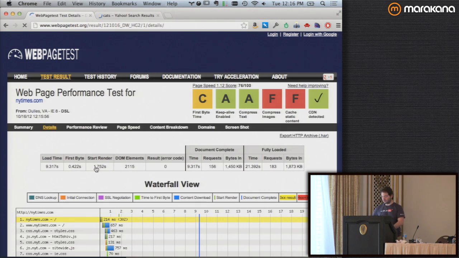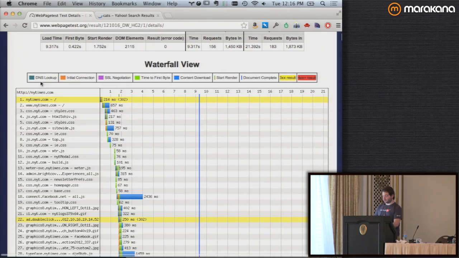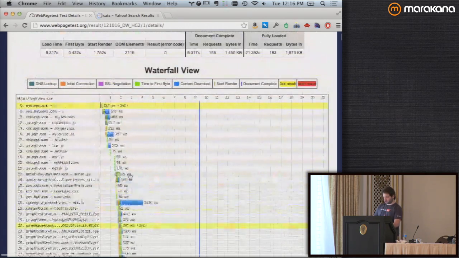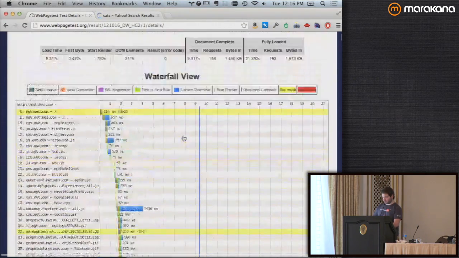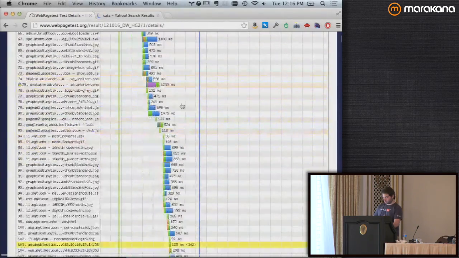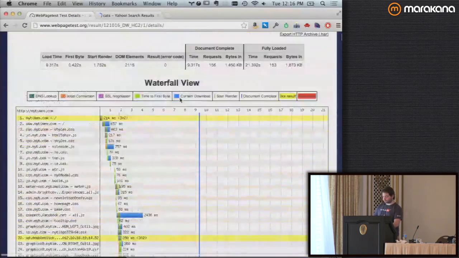Here's New York Times. You can see render, content download. Wow, they download loads of stuff.